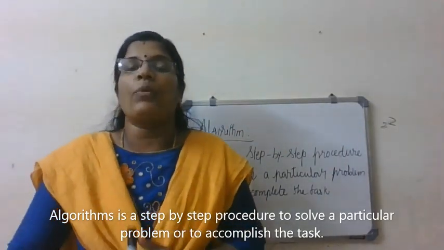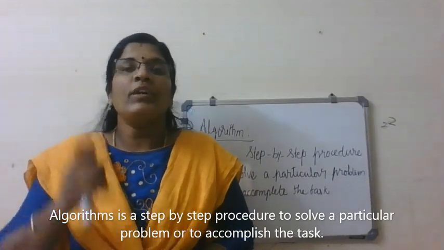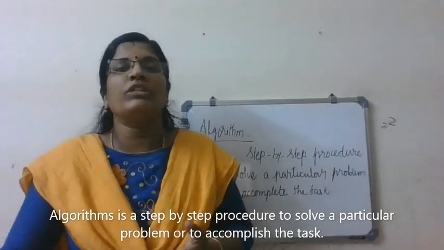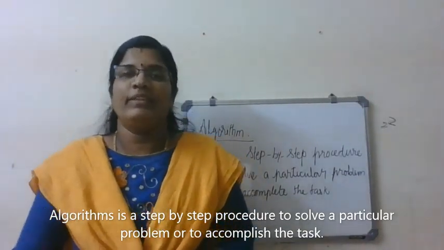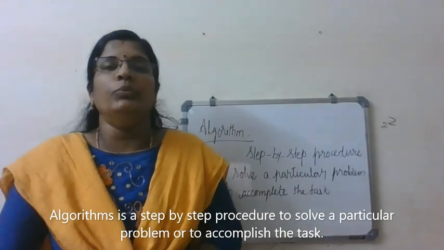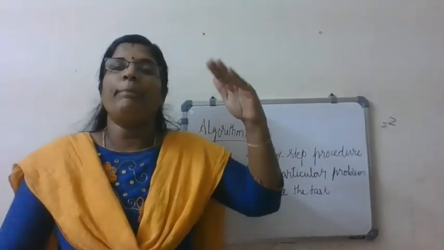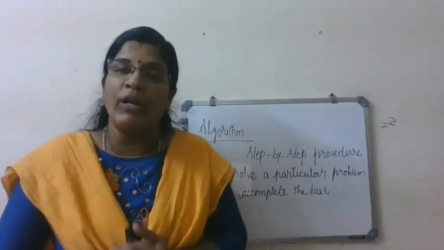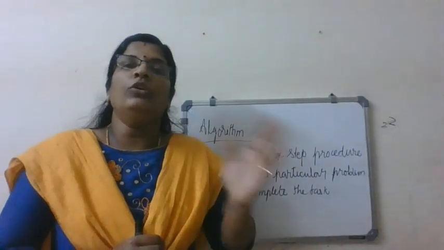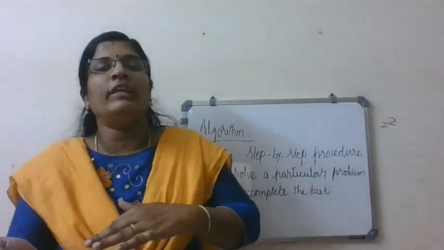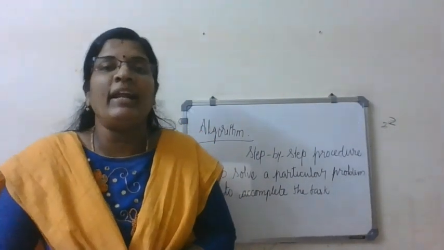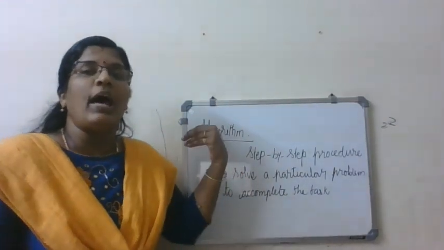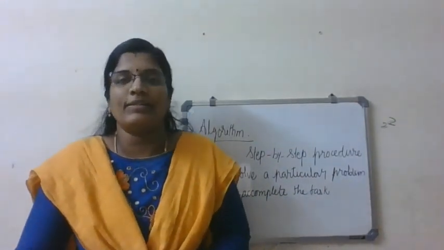Whenever there is a problem or work given to you, first think about how to do it and write it on a piece of paper. Follow the same procedure, you will get success in your life, in anything you do. Make a plan step by step. While planning, you will think about the loopholes: if I do it like this, what will happen? Or if I go this way, what will happen? So you will get an idea. Always write a step-by-step procedure, which is called algorithm, before doing any task.